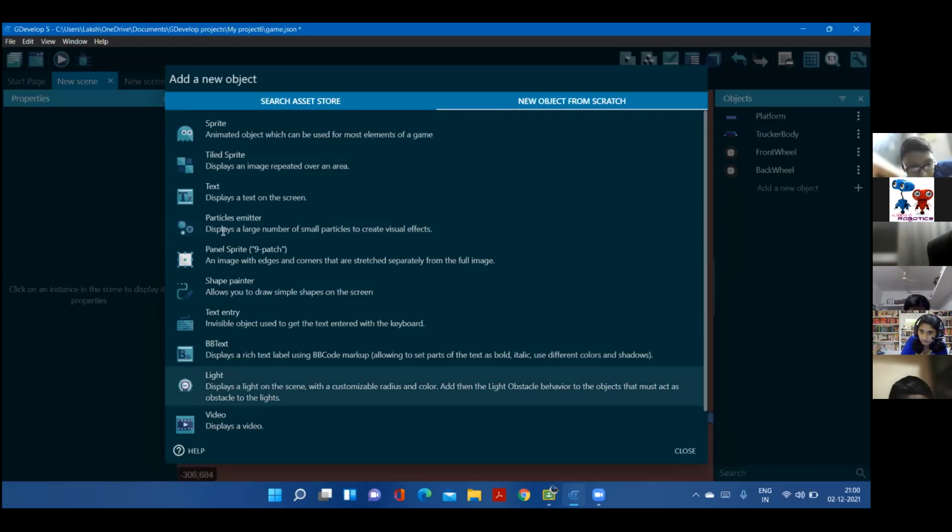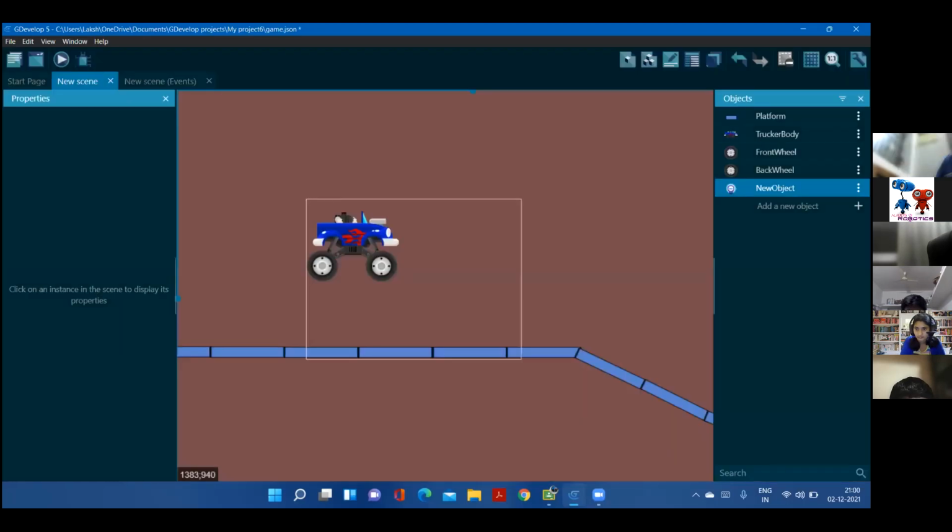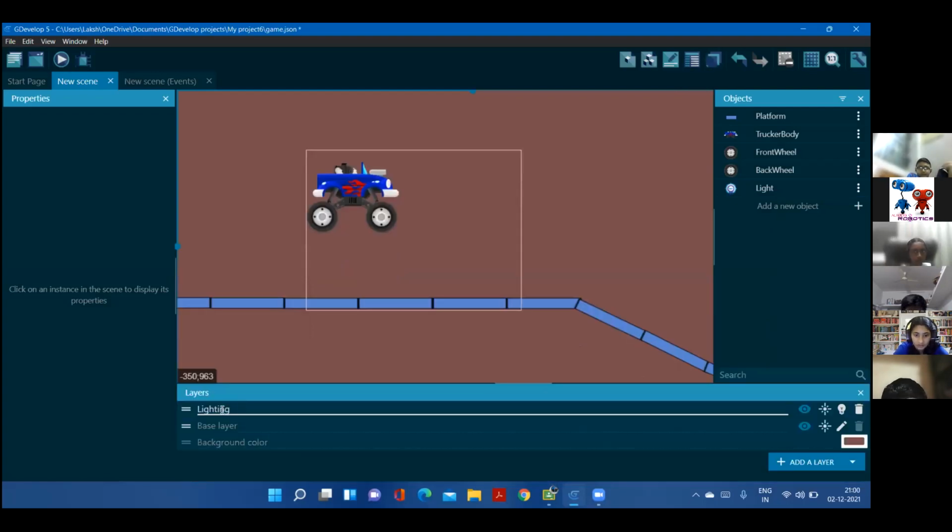Okay. Light radius, keep it to 1000. Okay, 1000. Now the new object is over. Once you have applied, let me rename this to light. Once this light object is added to the screen, check layers. A new layer is automatically added.